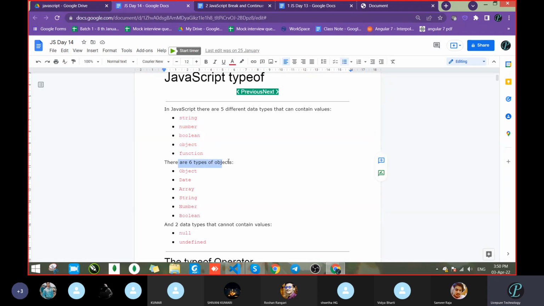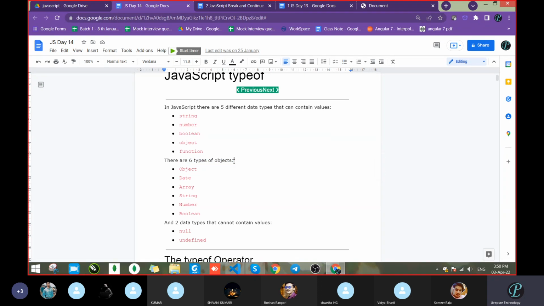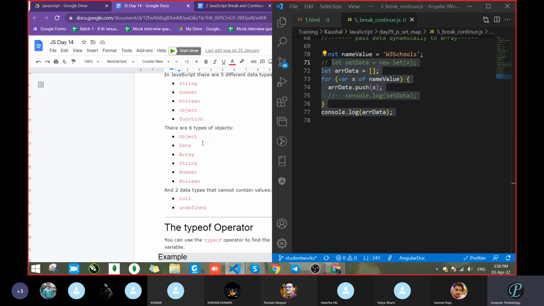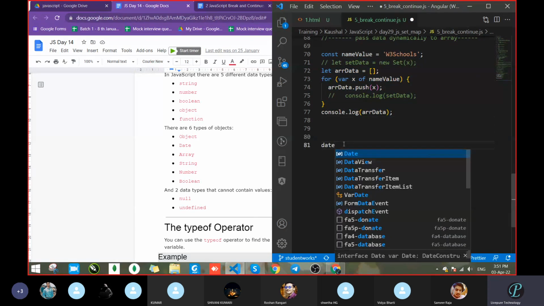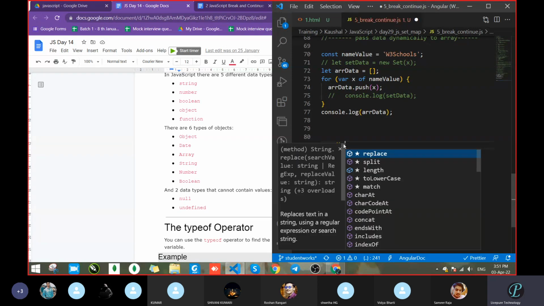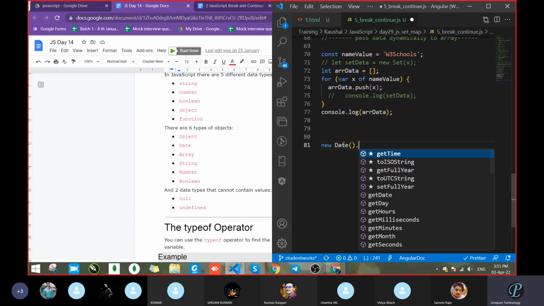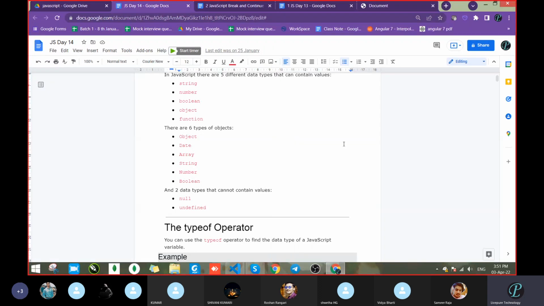After that, there are 6 types of objects. Object itself is an object. Date is an object. Why? Because we were writing date with parentheses. Correct or not? With the help of new, first we create the object, and then we were getting date methods like getTime, getHours, getMonth, everything came. So this was an object. Second, array, string, number, boolean,